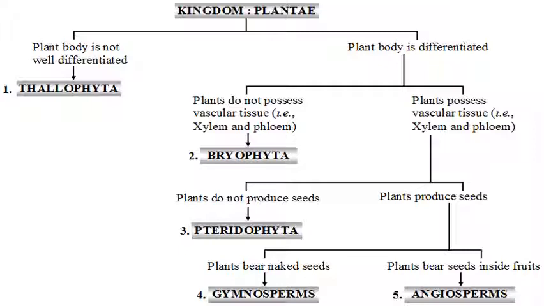Both gymnosperms and angiosperms have seeds. On the basis of the seeds, if they have seeds without any covering, naked seeds, they come under gymnosperms, and when the seeds are present inside fruits or have a kind of seed coating, they come under angiosperms. If we divide the word gymnosperms, gymno means naked and sperms means seeds. The plants which have naked seeds are termed gymnosperms. And angiosperms, if you divide the two words, angio means closed and sperms means seeds. The seeds that are enclosed inside fruits or have a coat covering them come under angiosperms.